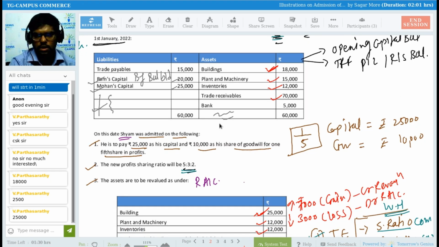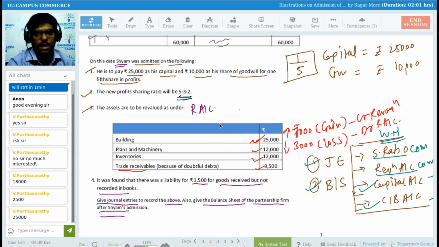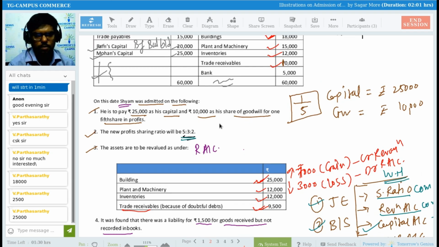It's wrongly written here. It's 10,000. Trade receivable amount as per the old balance sheet is 10,000. As per the current market value, trade receivable is 9,500 rupees. So tell me, is it an increase or decrease? Decrease. Decrease by 500.